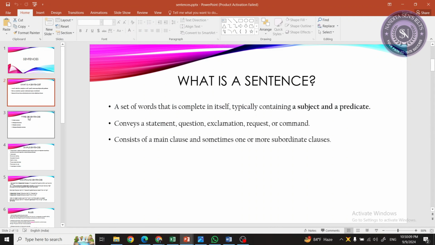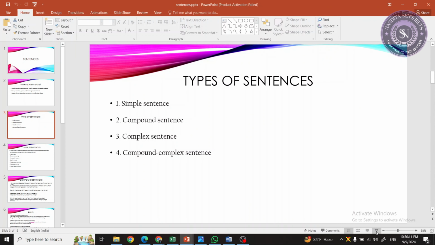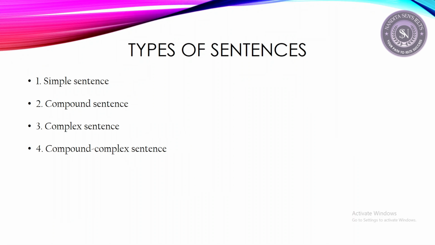So independent clause, simple sentence is also an independent clause. It's also the main clause. It's also the principal clause. So one person has three different names. Next, types of sentences. We have four different types of sentences when it comes to structures. We talked about the categories, declarative, imperative, and all that. But here we are talking about grammatical structures. So here we have four different types: simple sentence, compound sentence, complex sentence, and compound complex sentence.